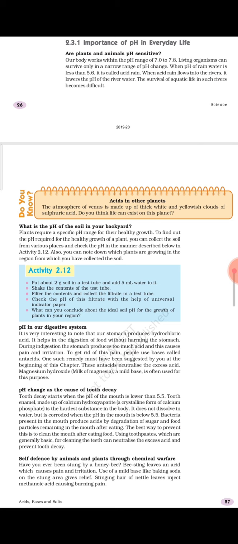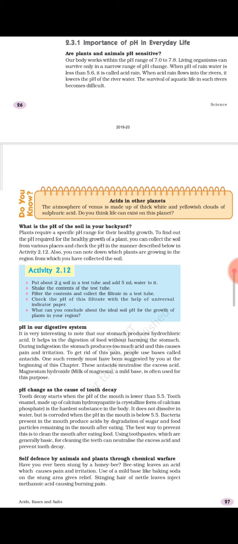If you don't remember, I think that is given in the introductory part of this chapter. Otherwise, if it is not given, we will discuss this later on in this chapter. So baking soda, you remember, is the home remedy which we can utilize in the condition of acidity, because baking soda also has a mild basic property. Definitely any compound we use during the condition of excess production of acid in our stomach has to be basic in nature. That is common sense. So this is about the pH in our digestive system.